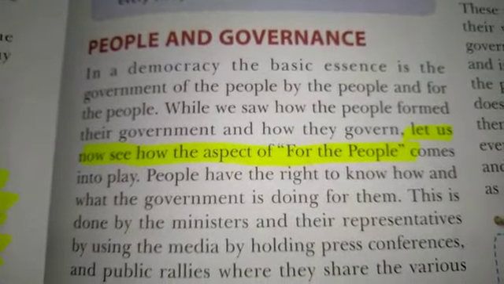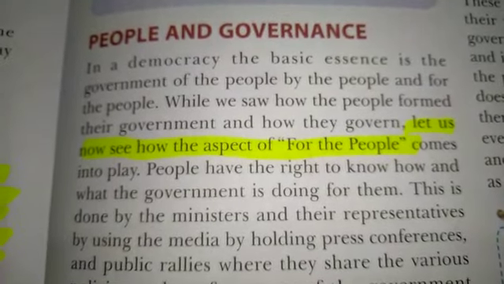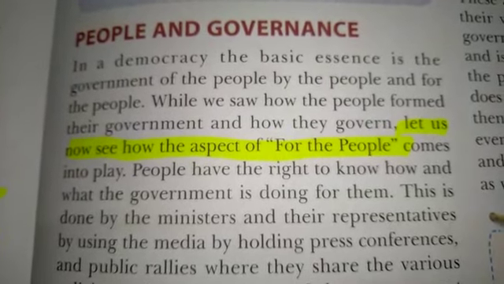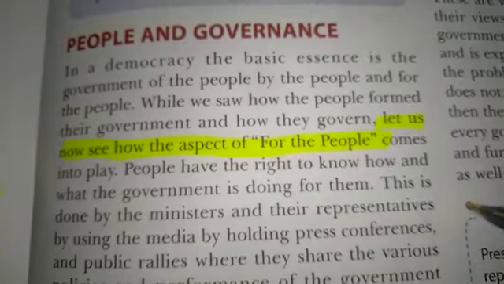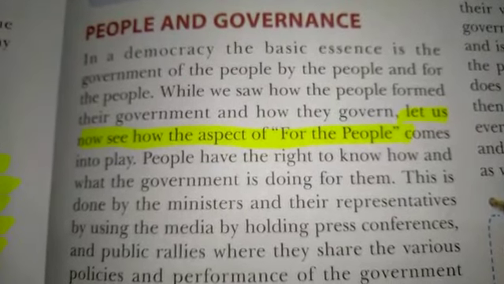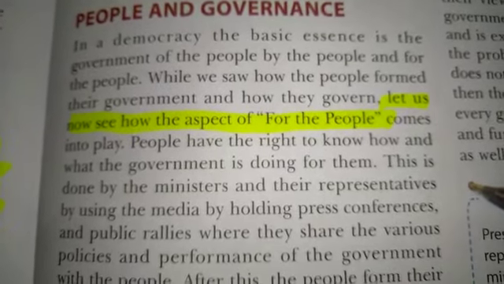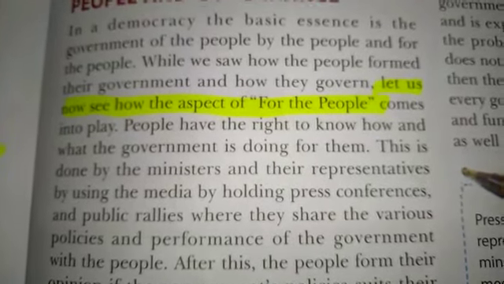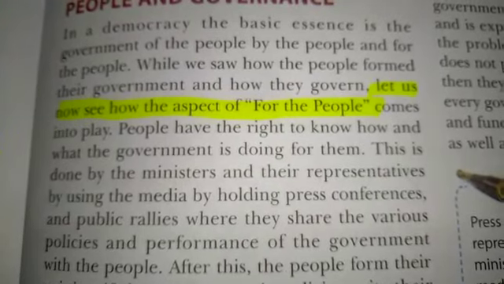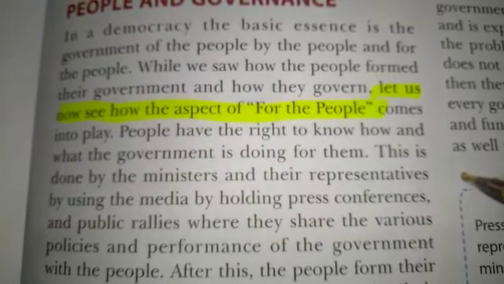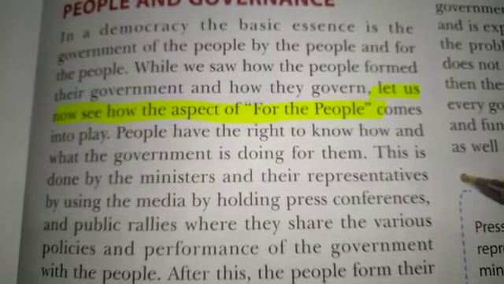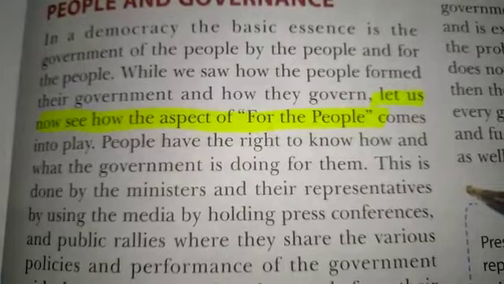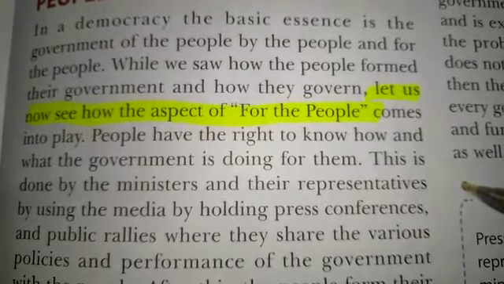People and governance. In a democracy, the basic essence is government of the people, by the people, and for the people. So, three main formulations are there of a democracy. While we saw how the people form their government and how they govern, let us see now the aspect of for the people. Earlier, in our first topic, we discussed how the government is formed by the people, and how the government is of the people, isn't it?